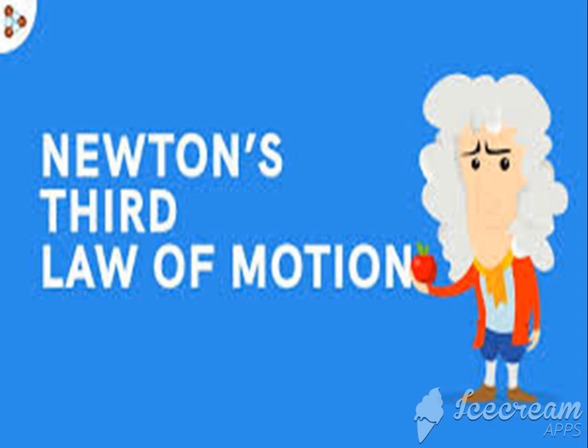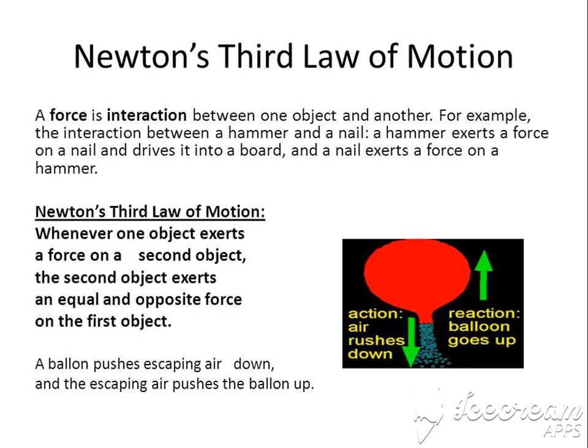So, after covering Newton's second law of motion, we are doing Newton's third law of motion today. So, let us start. See, according to Newton's third law of motion, whenever one object exerts a force on a second object, the second object exerts an equal and opposite force on the first object. In simple words, what we can say is that every action has an opposite reaction. So, in every action, there is an opposite reaction.